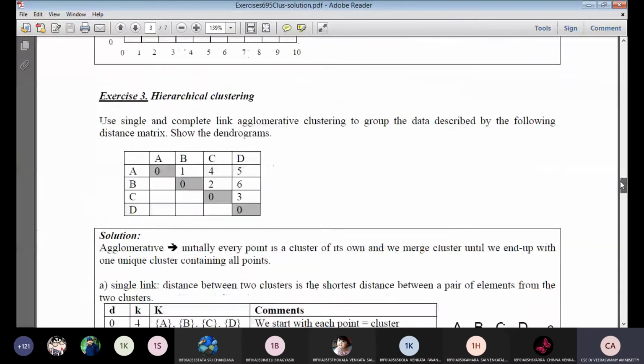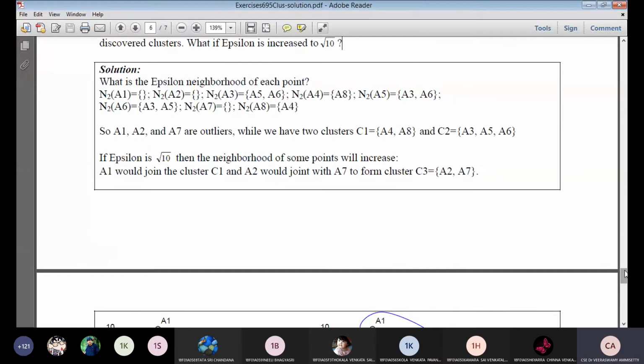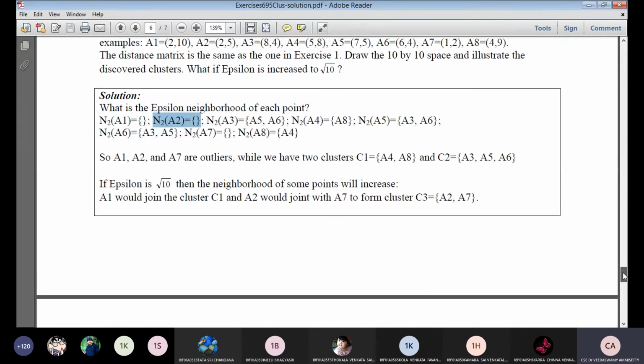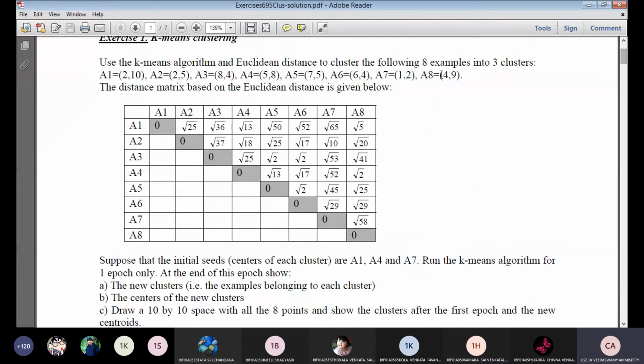That is the statement I am writing here. The neighborhood N2 of A1 means the neighborhood of A1. There is no element for our epsilon value, so it is an empty set. The neighborhood of A2 is also nothing. Check how I consider the neighborhoods of A1, A2 and A3, based on the distance matrix. A1 does not have any value less than or equal to 2. For A2, there is no value less than or equal to 2. For A3, check A3.